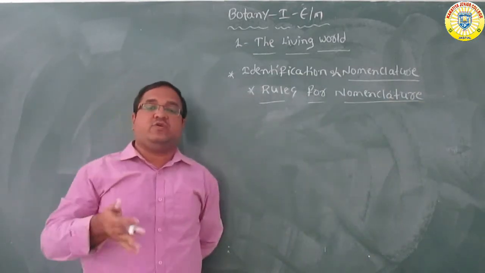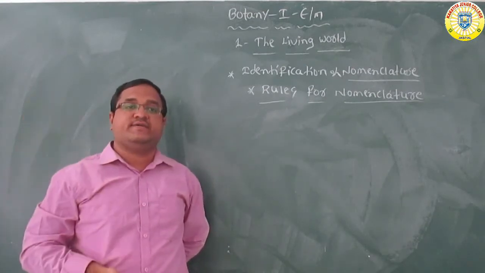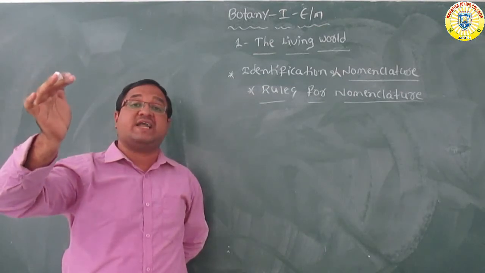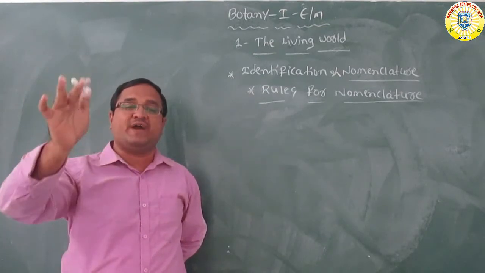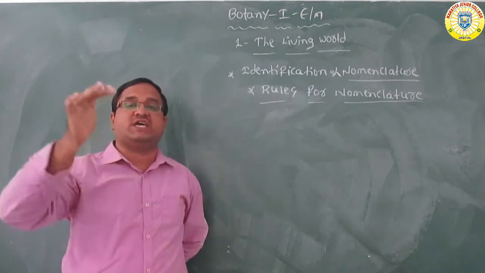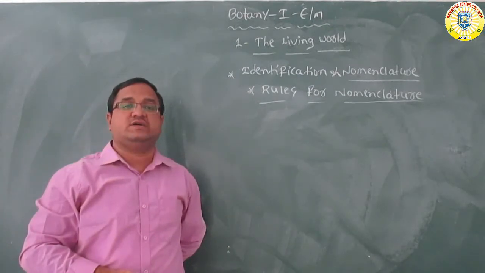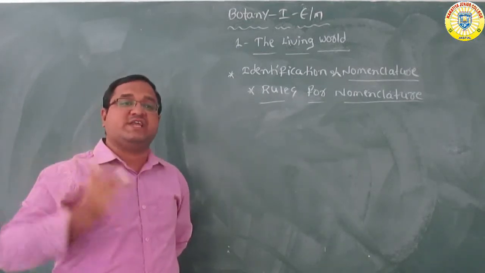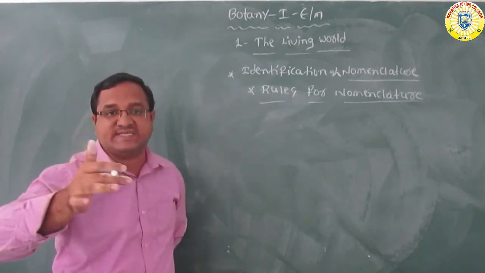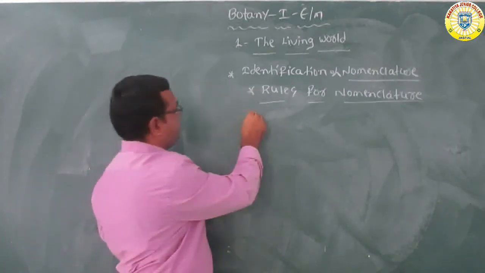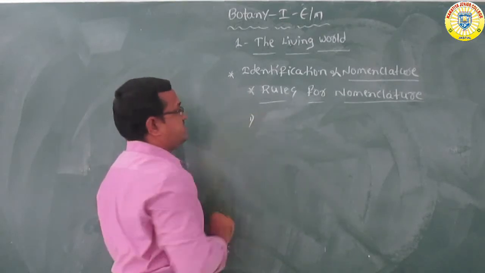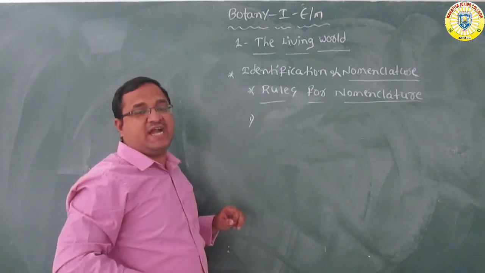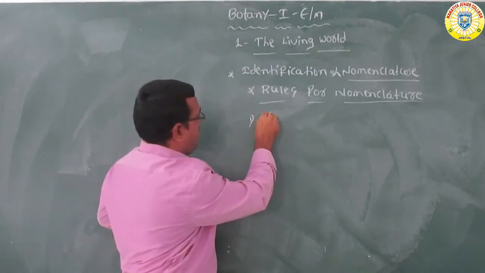Already you know that according to the ICBN, for plants scientific names are based on agreed principles which were provided by the ICBN, meaning International Code for Botanical Nomenclature. Some rules are there while writing the scientific names, the universally acceptable rules. So the first rule is: biological names are generally in Latin language and are written in italics.